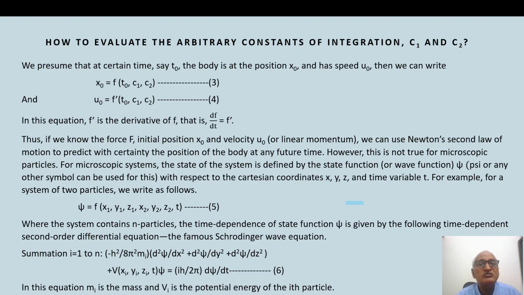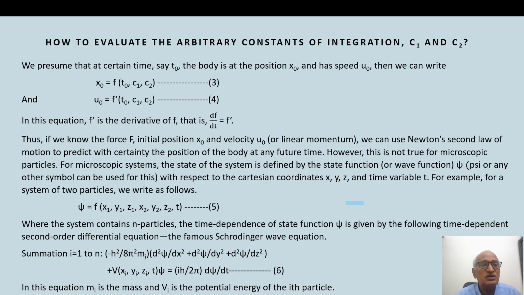How to evaluate the arbitrary constants of integration c1 and c2? We presume that at a certain time, say t0, the body is at the position x0 and has speed u0. Then we can write x0 as a function of t0, c1 and c2, equation 3. Similarly, for the velocity, we can write u0 equal to f' of t0, c1, c2, equation 4.